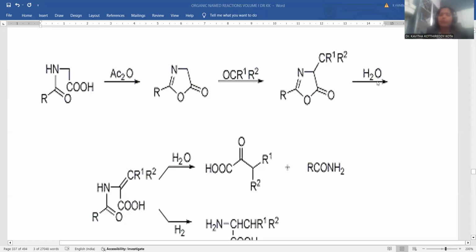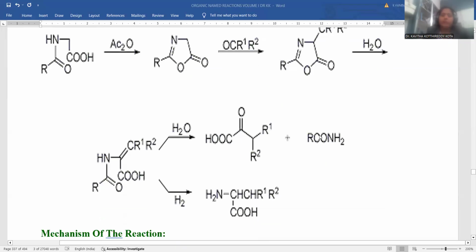Later you can do hydrolysis. Whenever hydrolysis is conducted, a ring opening reaction is accomplished. Ring opened keto carboxylic acid originated. Later you may hydrolyze the molecule. Subsequent keto carboxylic acid and amide formation takes place, or else the ring opened molecule will go for hydrogen reduction.